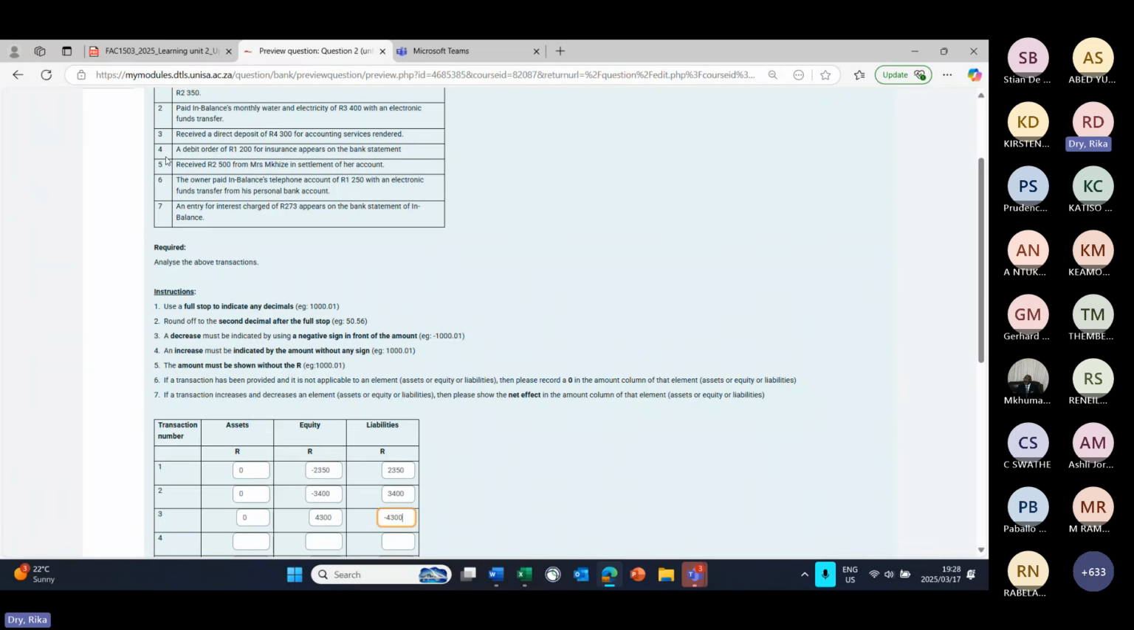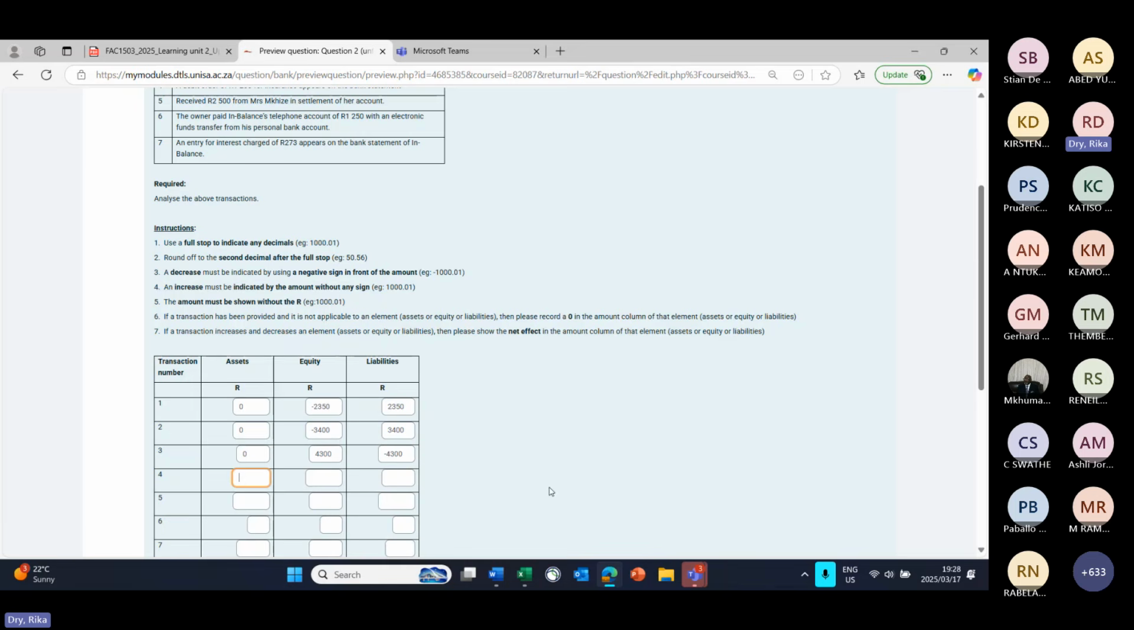Then transaction 4, a debit order of 1,200 for insurance appears on the bank statement. Will once again have a 0 effect under assets this time around. It will decrease equity with the expense of insurance, and we will increase our bank overdraft, which is a liability.